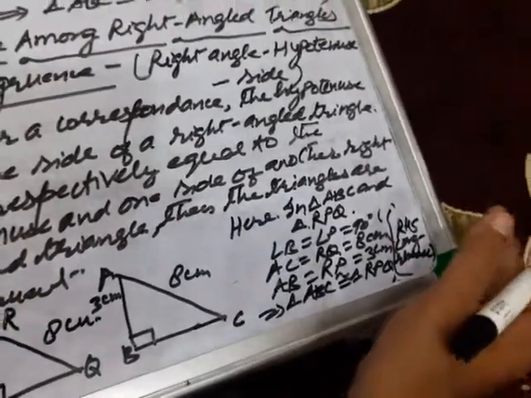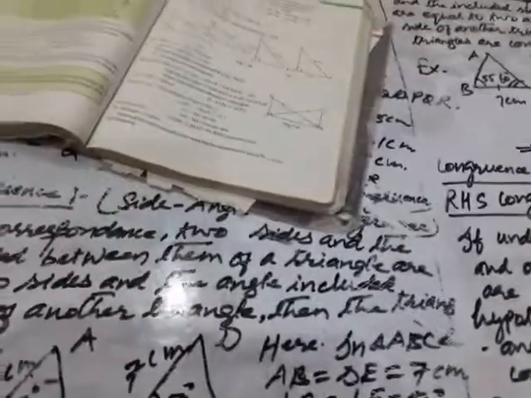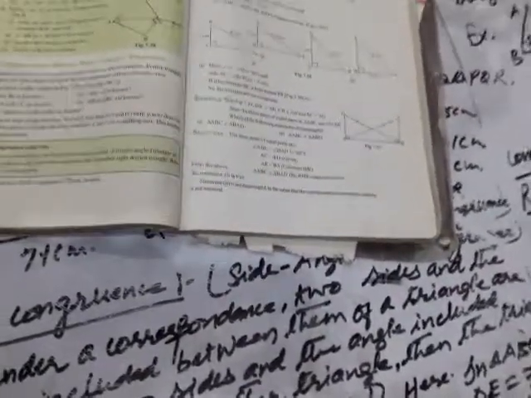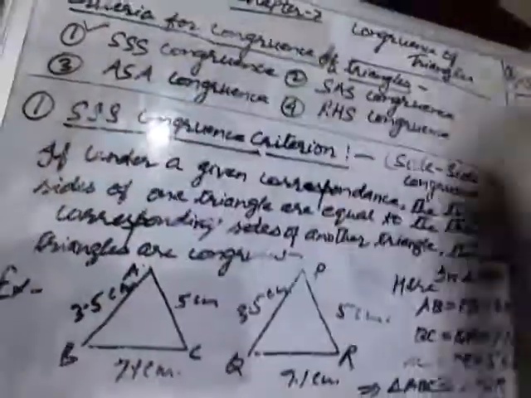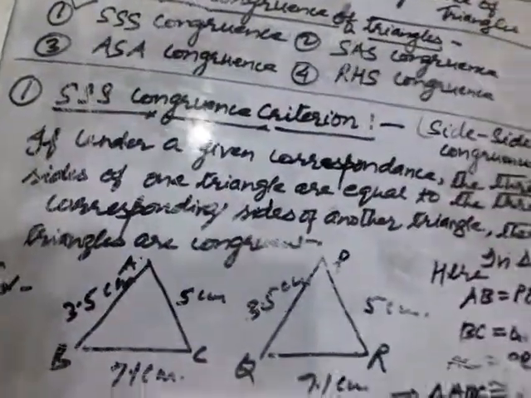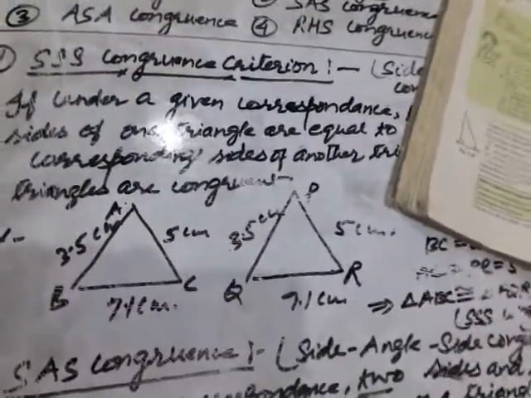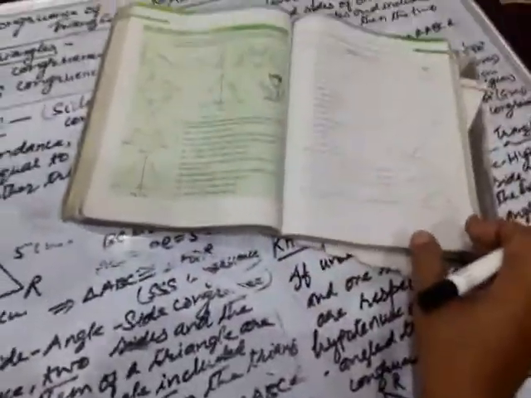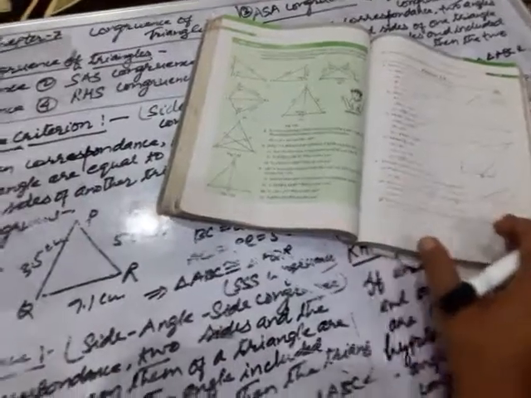Okay, children. So all the four congruence criteria you have gone through. This RHS congruence is only applied in right angle triangle. So children, today we have seen all these four criteria of congruence. From the next class, we will see exercise 7.2, that is totally based on this congruence criterion.